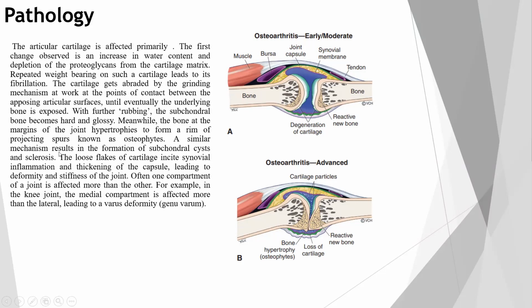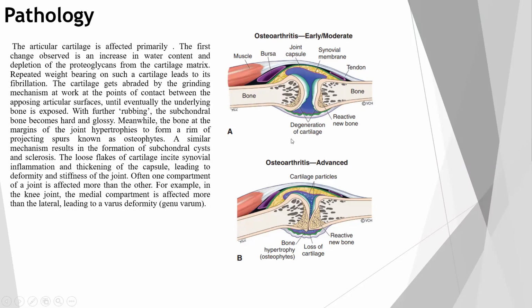Osteophytes. A similar mechanism results in the formation of subchondral cyst and sclerosis. The loose flakes of the cartilage induce synovial inflammation and thickening of the capsule, leading to deformity and stiffness of the joint. Often one compartment of the joint is affected more than the other. For example, in the knee joint, the medial compartment is affected more than the lateral, leading to a varus deformity, genu varum. So this is basically the pathology of osteoarthritis.